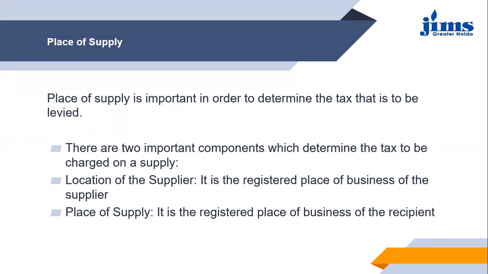Then next is the place of supply. Place of supply, in general terms, is the registered place of business of the recipient. So if nothing else has been provided, then the place of supply will be considered as the registered place of business of the recipient. The person who is receiving the goods, the registered place of business of that person will be considered as the place of supply, right?